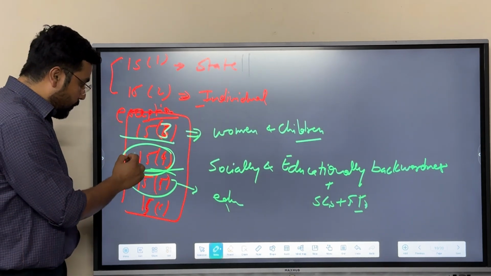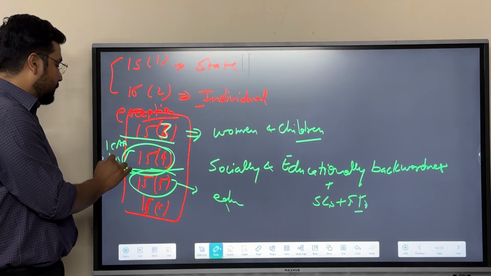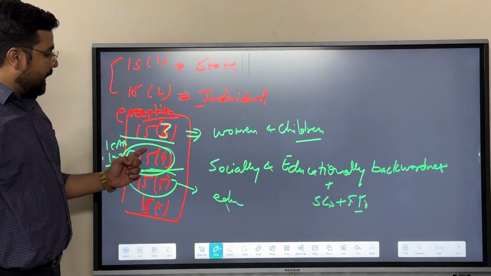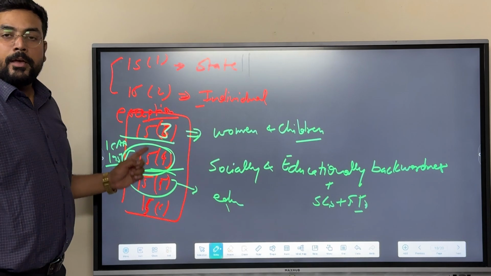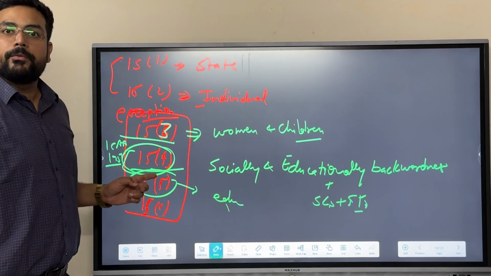These provisions were added through the First Constitutional Amendment Act of 1951. Article 15.4 and 15.5, these two clauses were added through the First Constitutional Amendment Act of 1951.